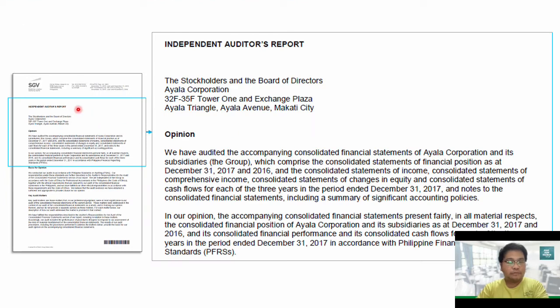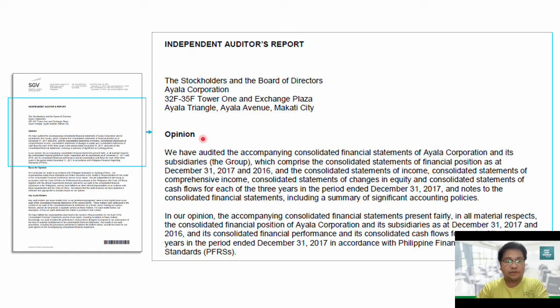So the first part, take note, remember we have the title. The title is Independent Auditor's Report. And then the next section is the addressee. In this case, the addressee is the stockholders and the board of directors. And here's the address of the corporation.